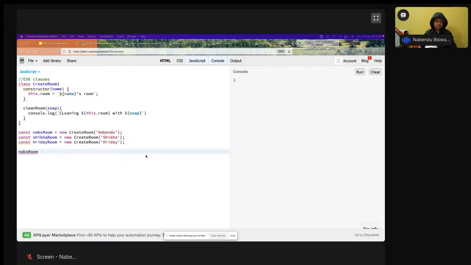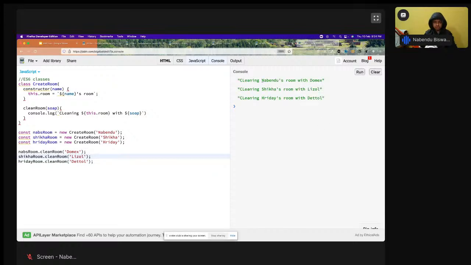So now what am I doing? On this Navendu's room object, I can call clean room, and I can pass anything. So clean room is a function. Domex, this I'll do. Now I will run it. See, cleaning Navendu's room with the Lysol, with Domex, all these are different.